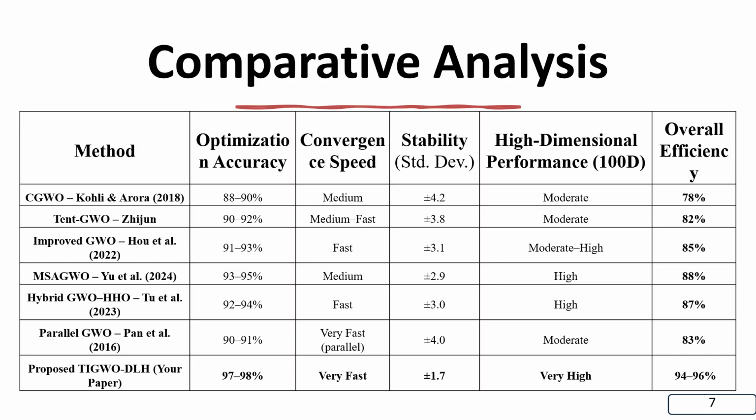Here is a comparative analysis of the previously existing algorithms and mine. My research algorithm is given at the last.